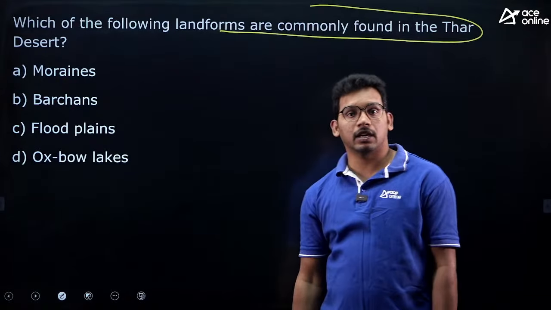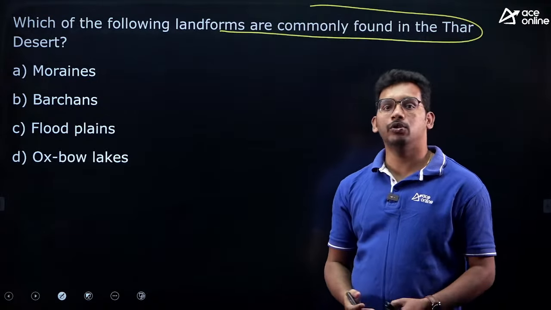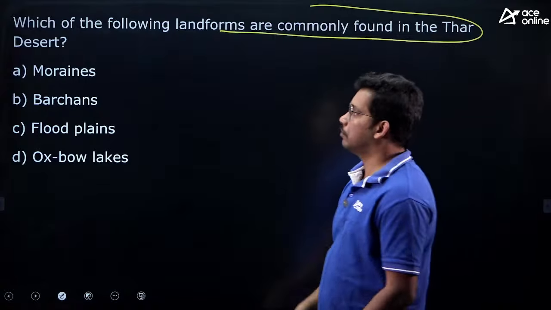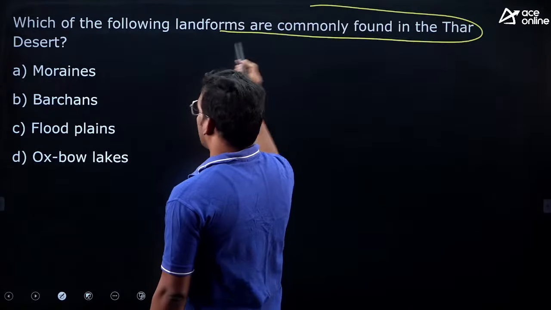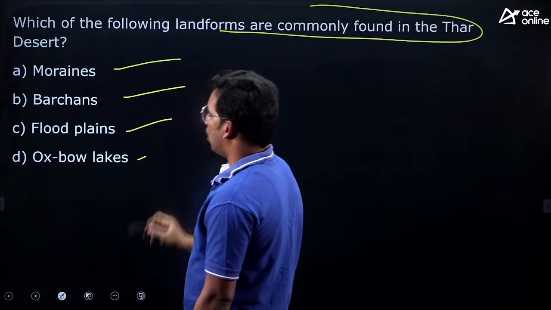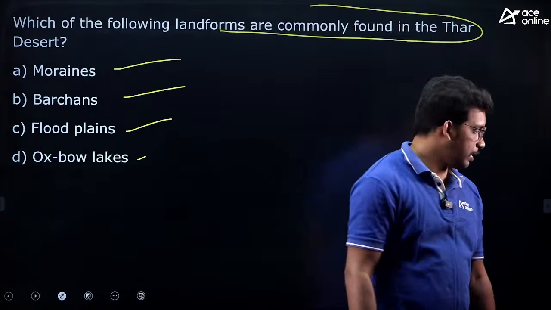So in a desert region, what landforms will you see? Is it a mountain? Is it a lake? What kind of landforms will you see? Moraines, barchans, floodplain, oxbow lakes. Tell me.